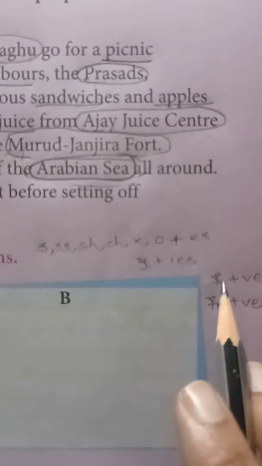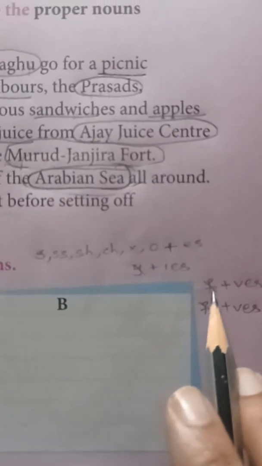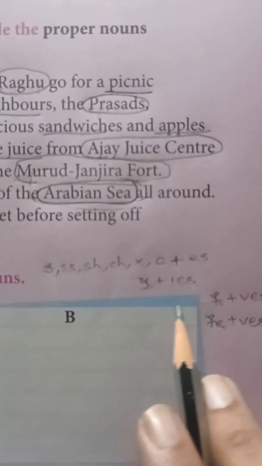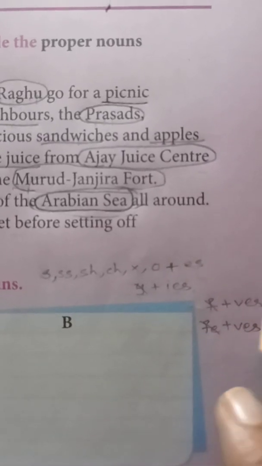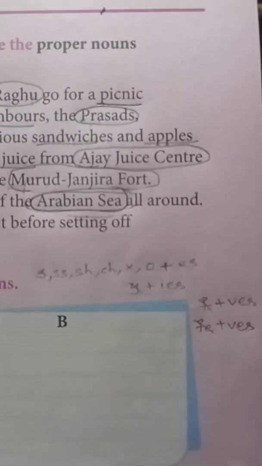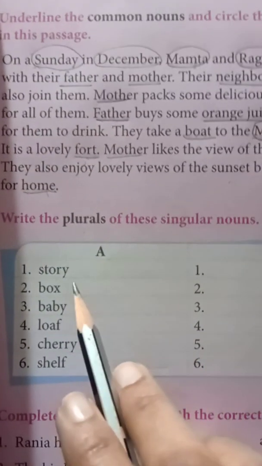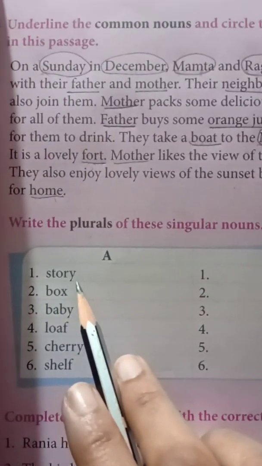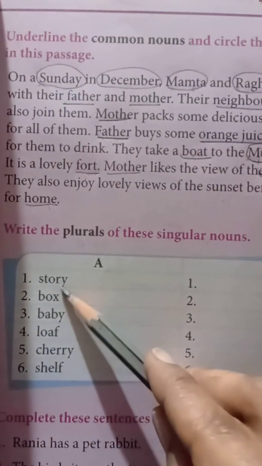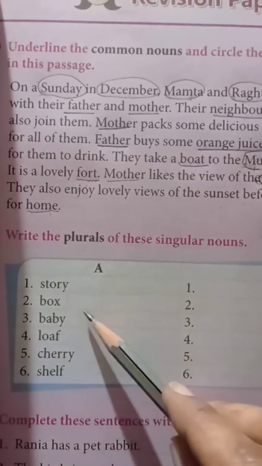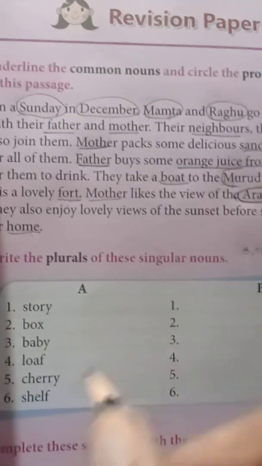For this, leaf. Then you have to write L-E-A, no F, just write VES. Leaves. Understood? So let us go back to this story. Look at the last ending letters of these words. Okay? Then just apply these rules and write. Okay? Remember?